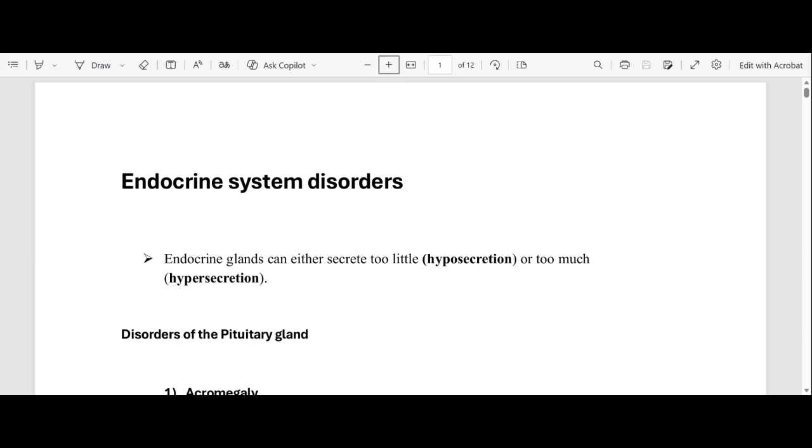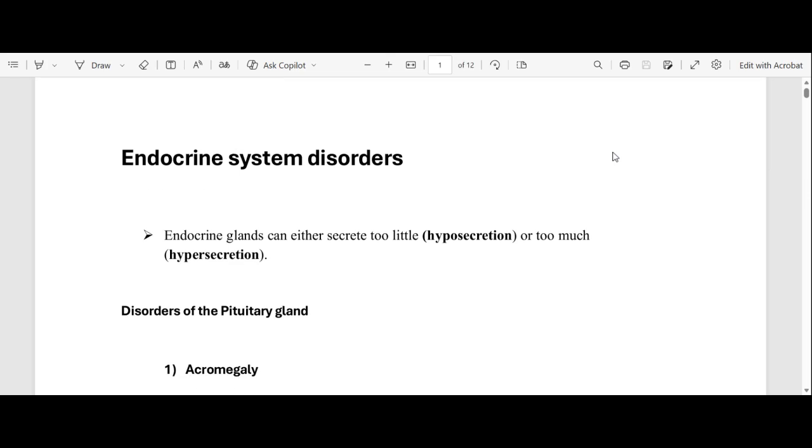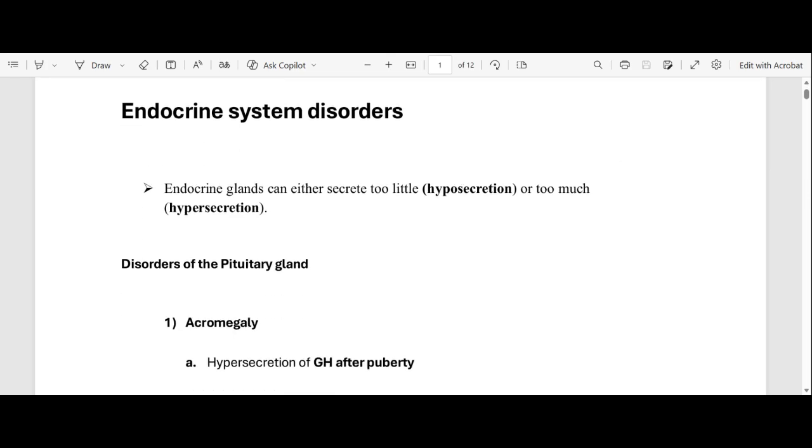Okay, so let's look at the endocrine system disorders. Endocrine glands can either secrete too little or too much of their secretions, which are your hormones.